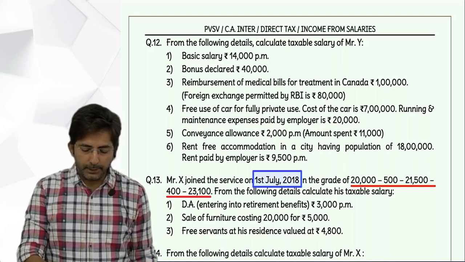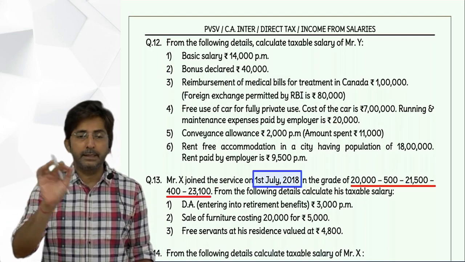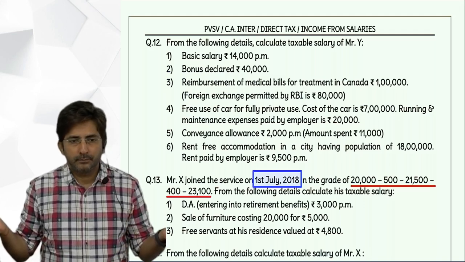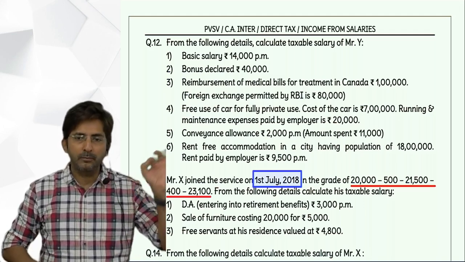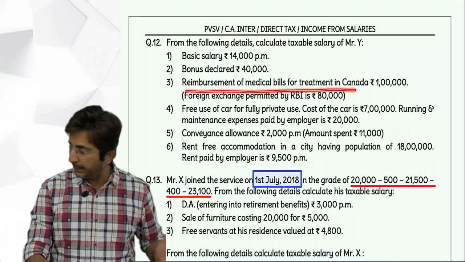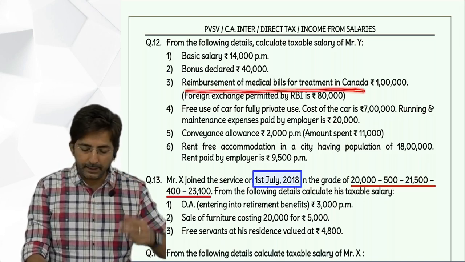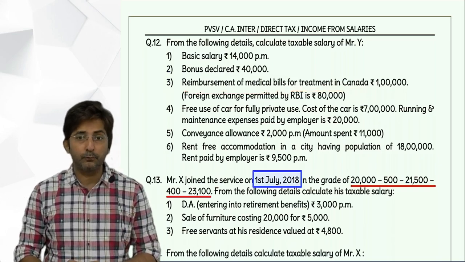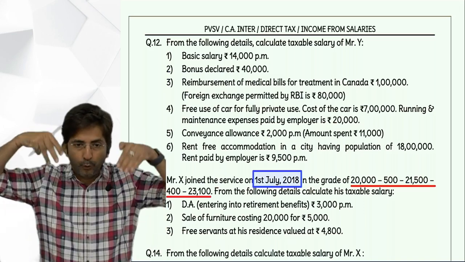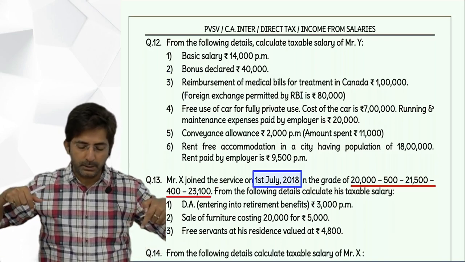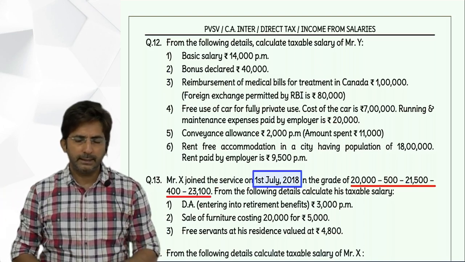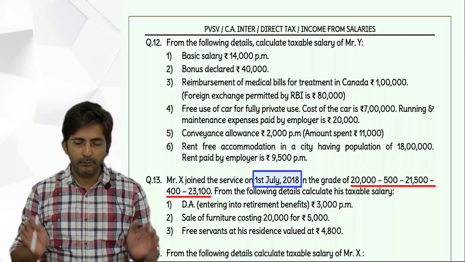Then for bonus, if you want you can write it, but in the amount column you will put dash. In bracket you can write not received. Then reimbursement of medical bills for treatment in Canada. Now tell me, whenever medical thing comes, you have to first check the patient. Who is the patient? Because if the patient is eligible, then only we go into the chart. So here who is the patient? Nothing is given, so employee himself is the patient. And employee patient means he is eligible. So now we will go into the chart.